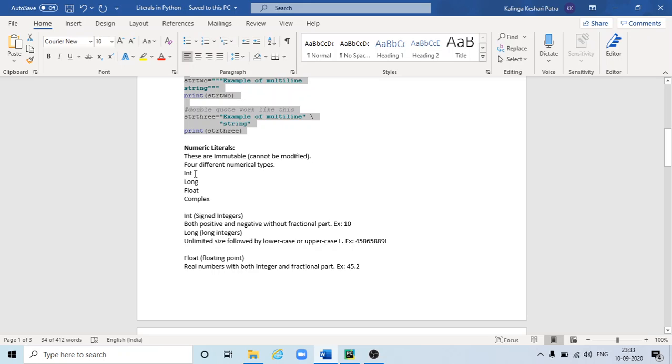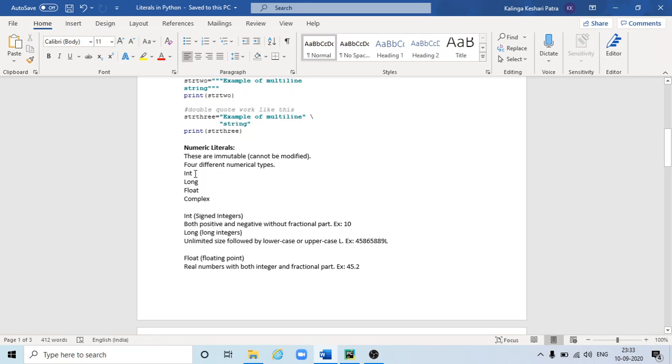In Python 2, sorry, in Python 2 we had 4 data types: integer, long, float and complex. The reason is that in Python 2 integer has a limitation. We can use it for normal numbers, but for big numbers we have to use the long data type.